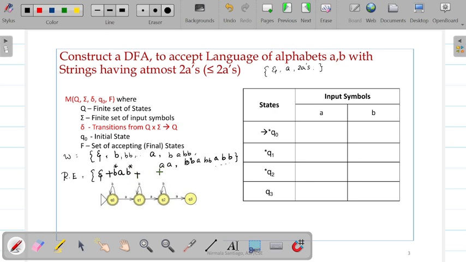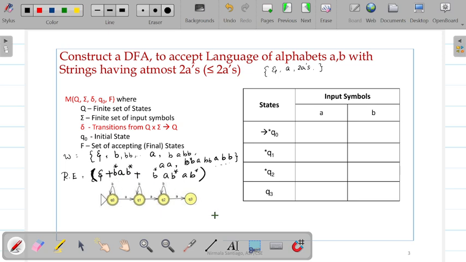Similarly, the third possibility is 2 A's, in which we can have any number of B's in the beginning, in between, and at the end. So these are the possibilities of words that are accepted. The regular expression is given like this.